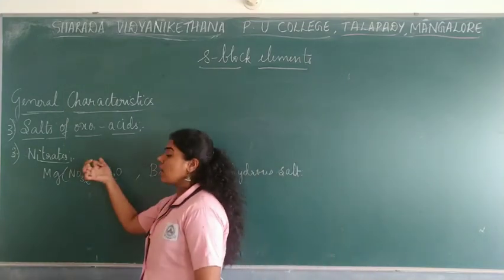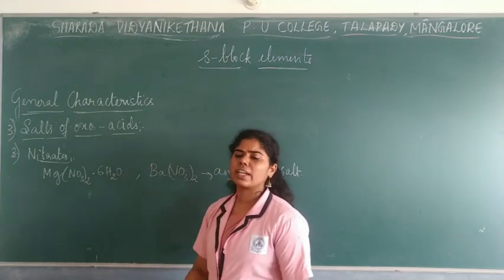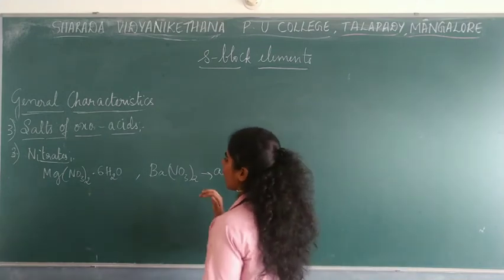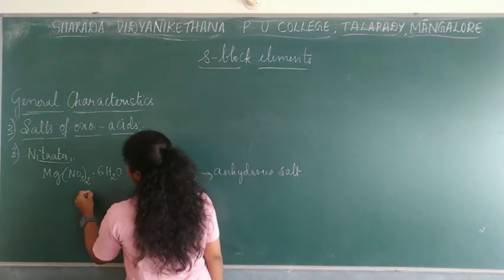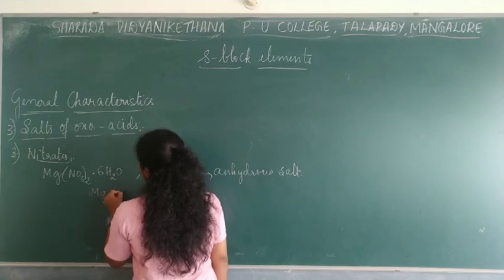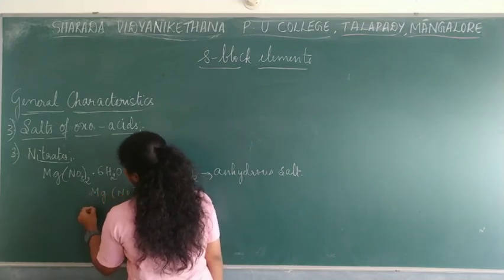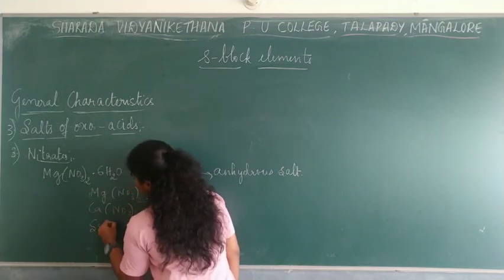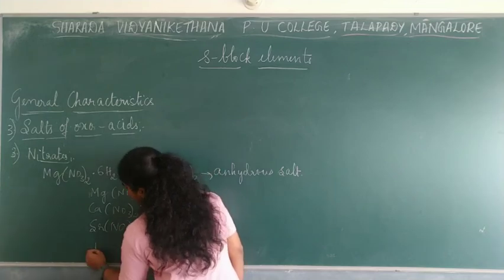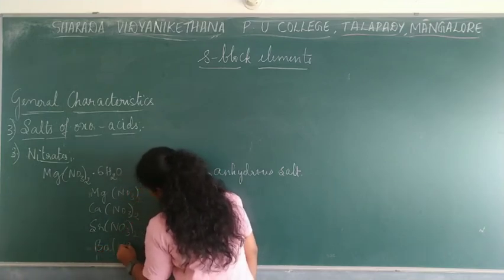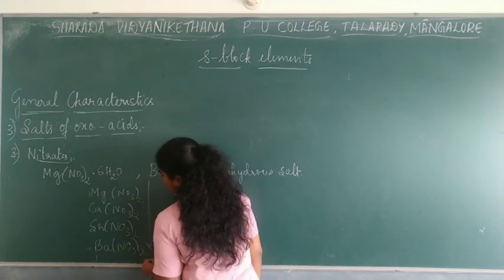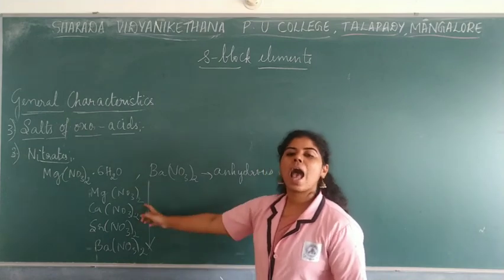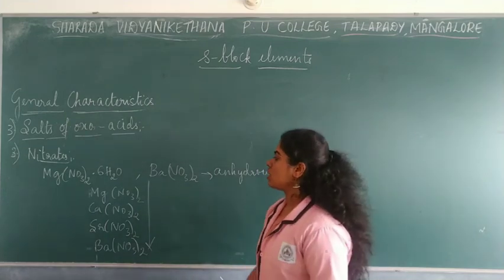Now, the tendency to form nitrates goes on decreasing, the same way we have studied for carbonates as well as salts. With increasing atomic size, starting from magnesium nitrate, then calcium nitrate, Ca(NO3)2, then strontium nitrate, and then barium nitrate, the tendency of forming these nitrates keeps on decreasing down the group as the atomic size increases.